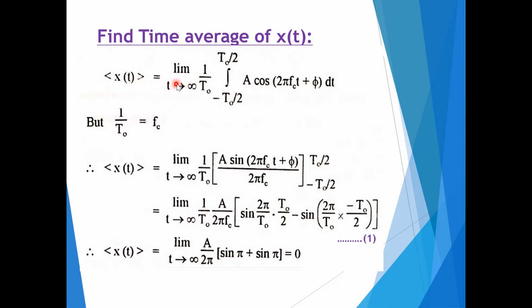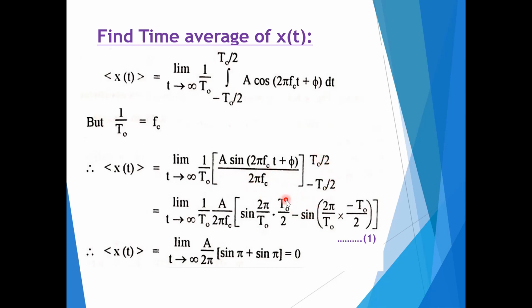X of t, time average, limit T tends to infinity, 1 by T integration from minus T by 2 to T by 2 of A cos(2 pi fc t plus phi) dt. Now we can replace 1 by T is equal to f, that means 1 by T0 is equal to fc. As simple as this. Limit T tends to infinity, 1 by T0, A sin(2 pi fc t plus phi). If you find the integration of this, we can rewrite it with the limits minus T0 by 2 to T0 by 2.